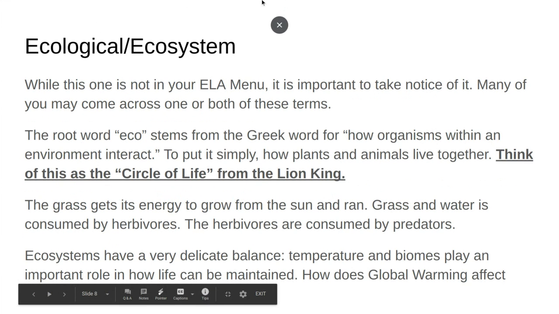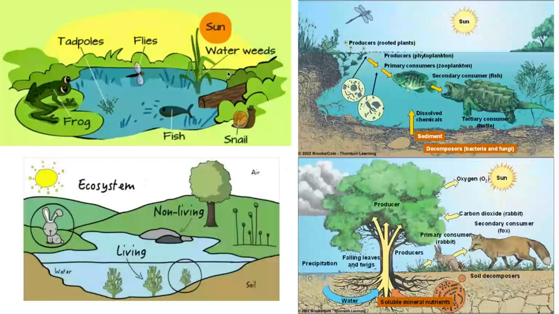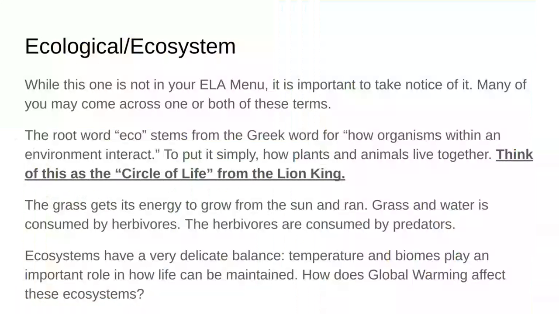And this is not necessarily in our menus, ecological or ecosystem, but it's important to take notice of it, primarily because when we study global warming, we're going to come across these terms. The root word eco stems from the Greek word for how organisms within an environment interact. That is a mouthful, I know, but simply put, it has to do with how plants and animals live together. Think of this as a circle of life from The Lion King.